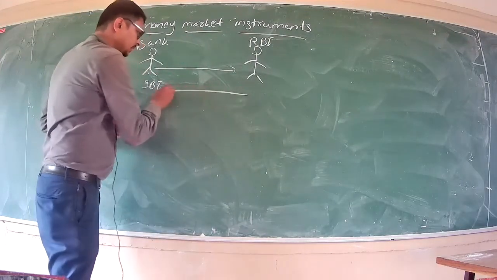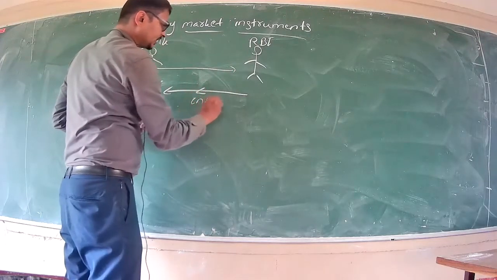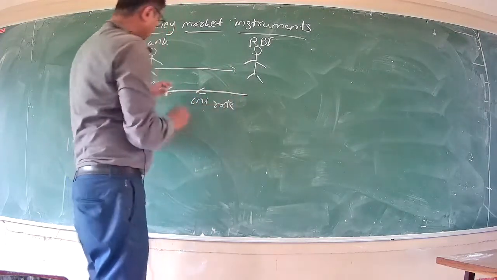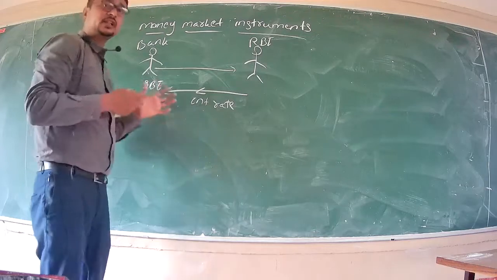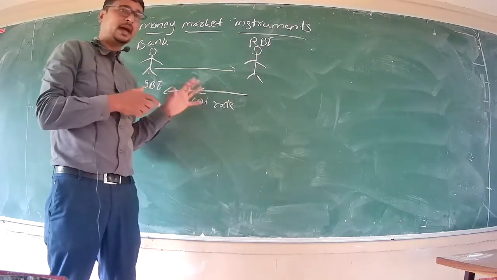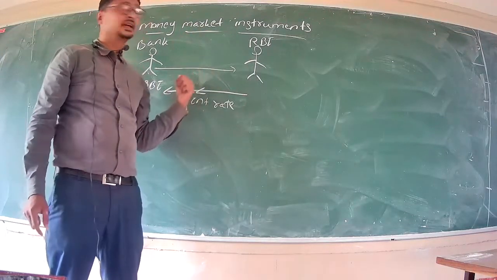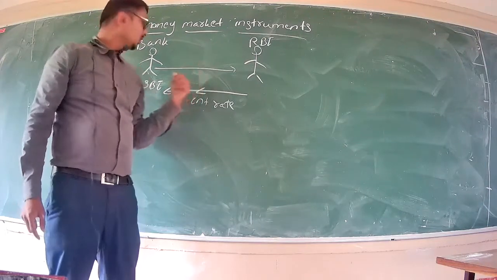While lending, RBI charges some interest rate, right? So if SBI, State Bank of India, borrows a loan from RBI for its banking business, see, we are discussing money market instruments. We have taken an instance of a bank called SBI.